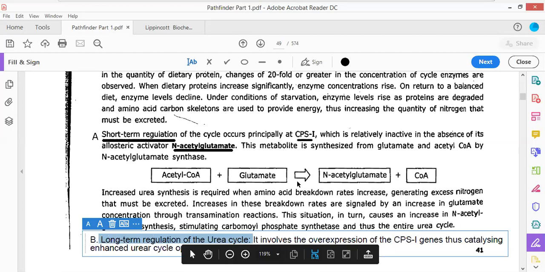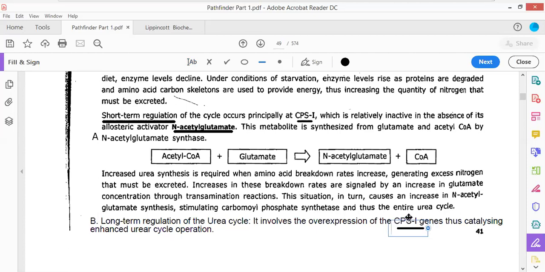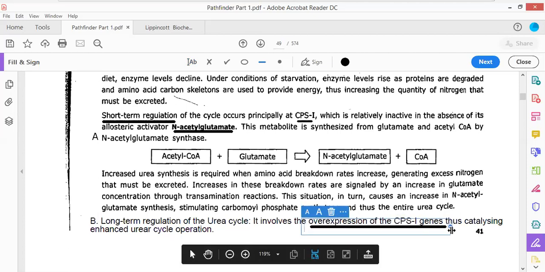Because of this long-term regulation, there would be an increased expression of the enzyme CPS1. Again, the same enzyme is being expressed, but at an increased concentration. Overexpression of the CPS1 gene is referred to as long-term regulation of the urea cycle.